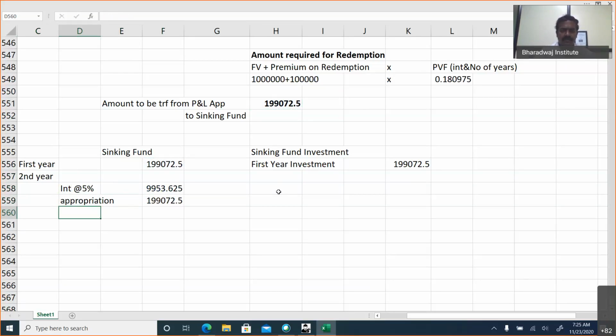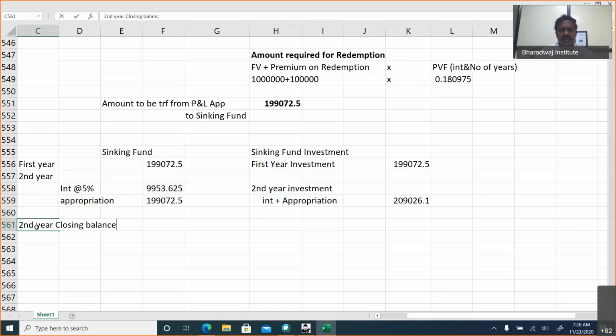Now both will be invested. Second year investment will be interest for the second year plus appropriation. Both will be invested. So the closing balance for the second year will be this. Why are you adding interest to the fund? Because it will not be transferred to the P&L account. It's a specific investment made. So this will be the closing balance for the second year.